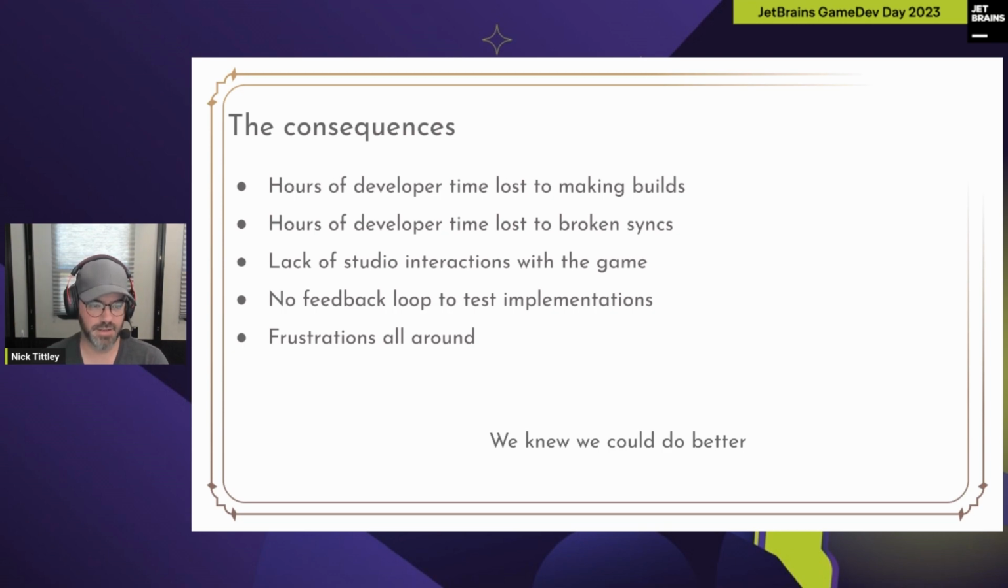We lost the ability to interact with our own game, which perhaps of all the things we lost, was the worst. We did not have a relationship with the product we were building. We didn't play it very often. We didn't experience it. And that was super detrimental to us.